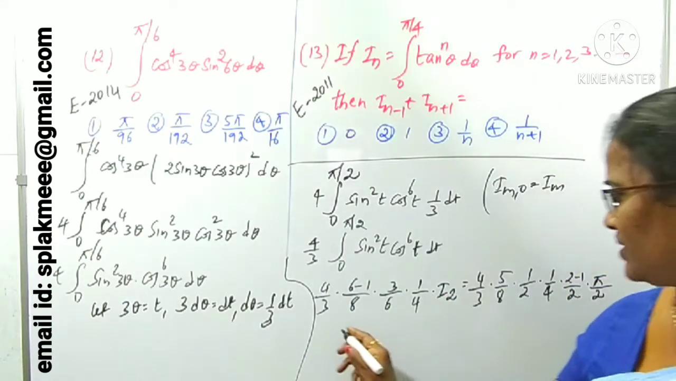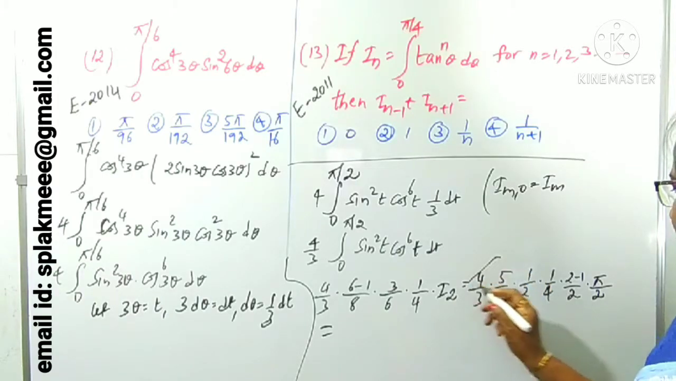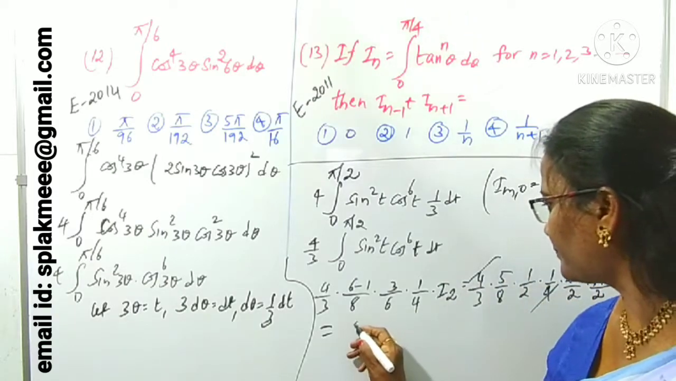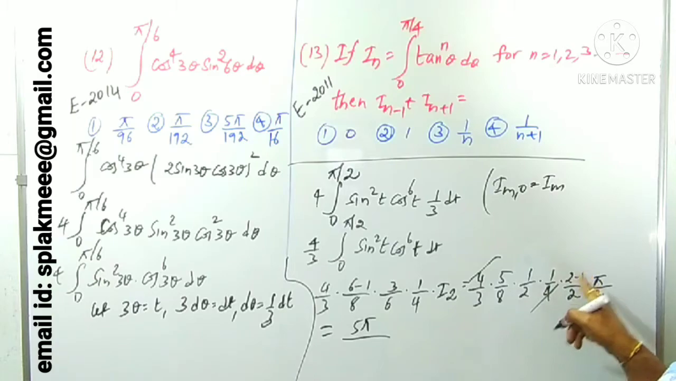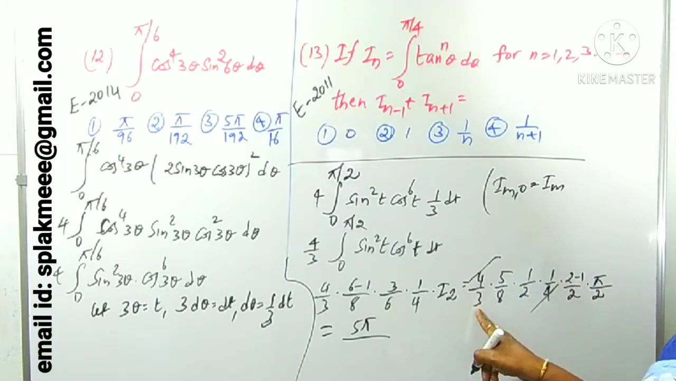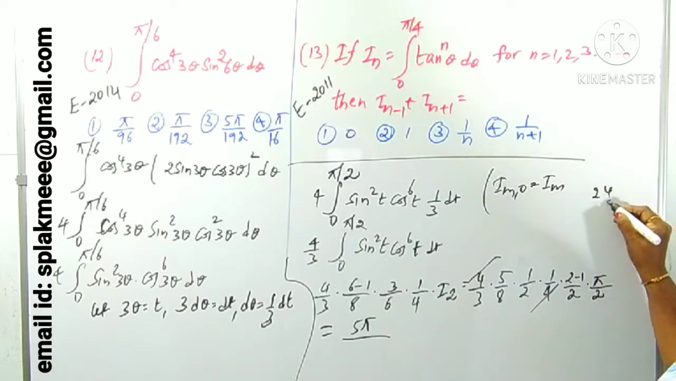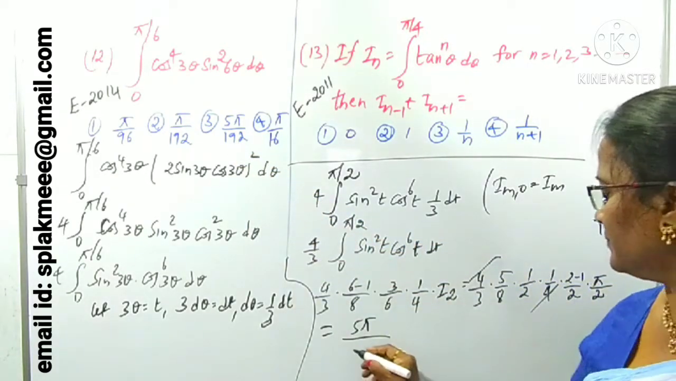Now we can make the simplification again. 4 and 4 cancel, right? 5π, and here 2 minus 1 is 1, so 5π. Next, 3 eights are 24, 24 eights are 192. So the answer is 5π/192.